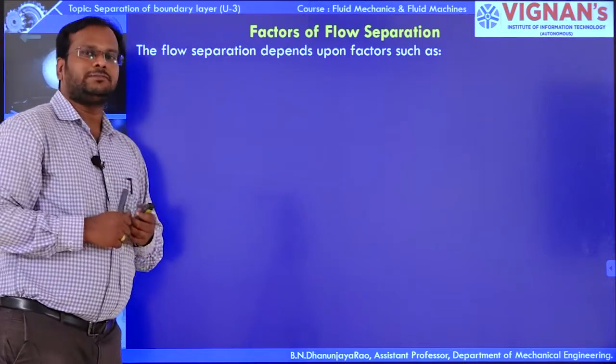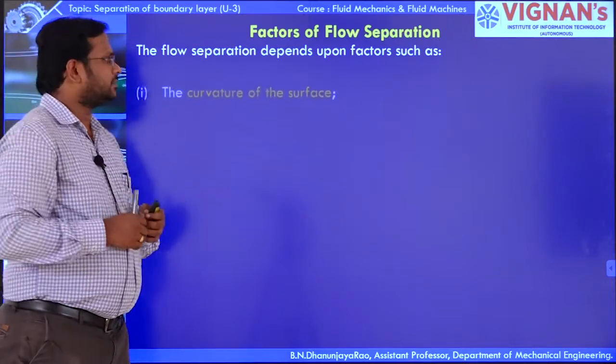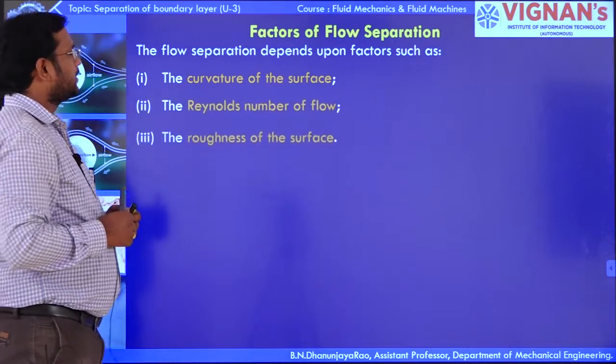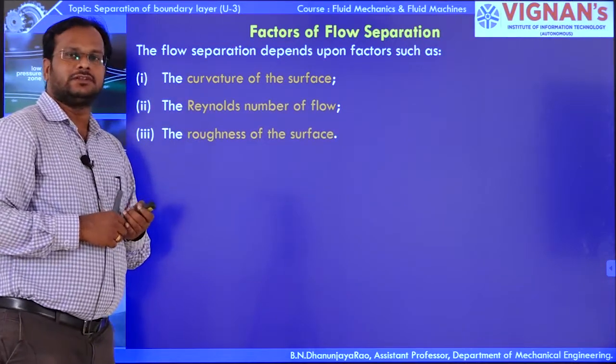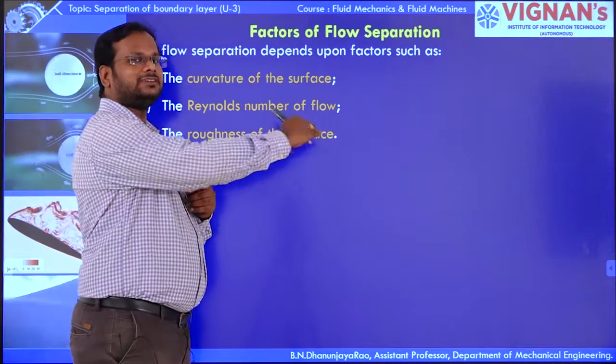The flow separation depends on many factors. First, the curvature of the surface.